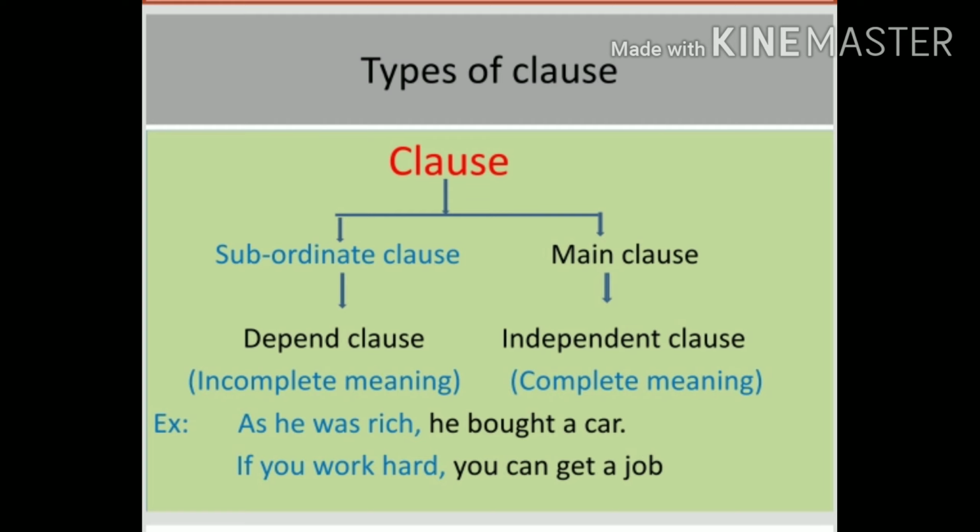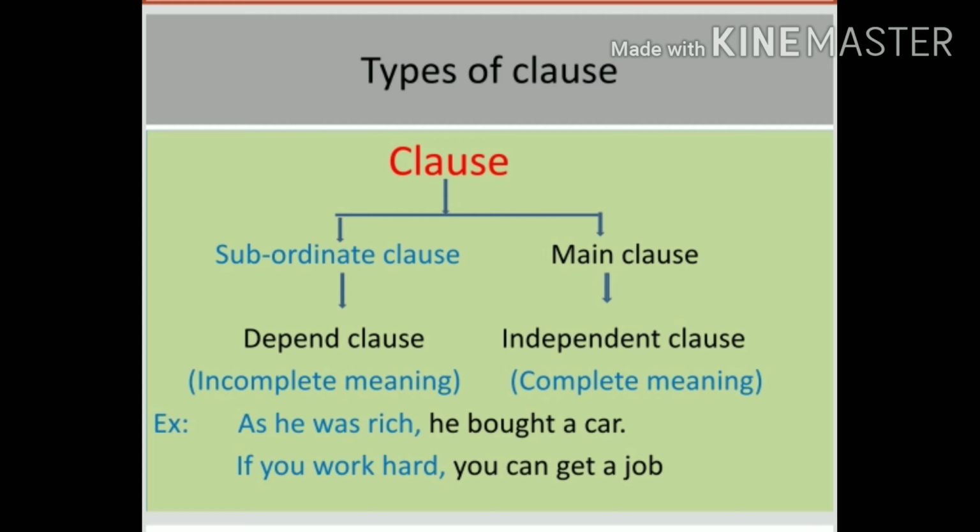We have to see some examples here. As he was rich, he bought a car. If we observe the beginning of the sentence, "as he was rich" is the subordinate clause. Then what happened? Did he buy anything else, or what did he do? We are searching, so it gives incomplete meaning. As he was rich, he bought a car.